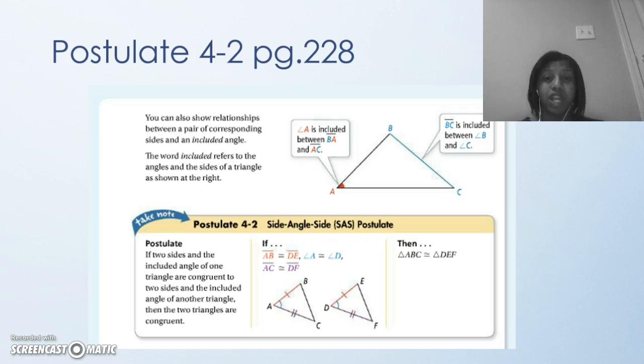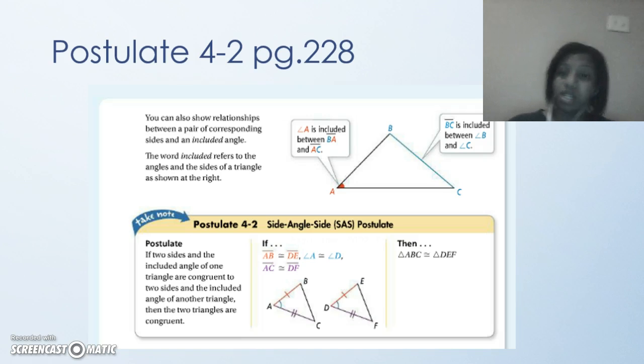Alright. Postulate 4-2, page 228. You can also show relationships between a pair of corresponding sides and an included angle. The included angle is the angle between the two sides. The word included refers to angles and the sides of a triangle as shown at right. So this is the Side, Angle, Side postulate. It says if two sides and the included angle of one triangle are congruent to two sides and the included angle of another triangle, then the triangles are congruent.